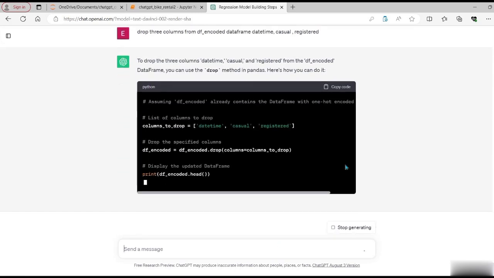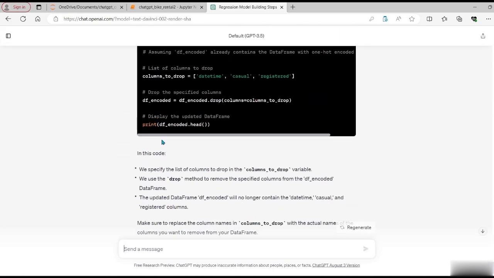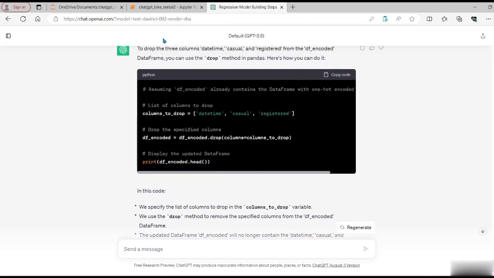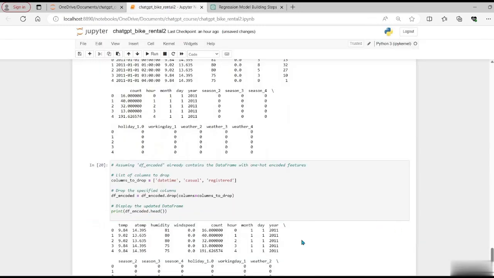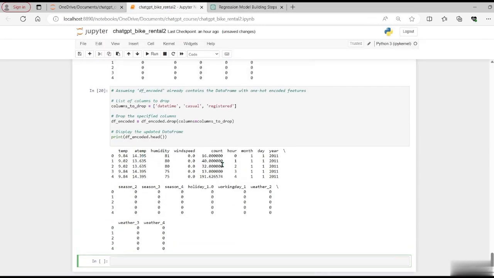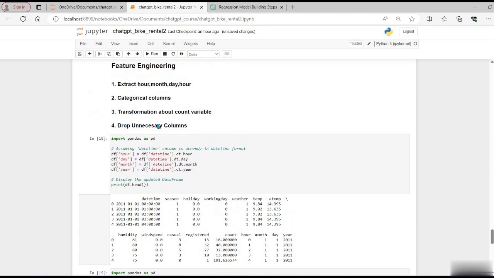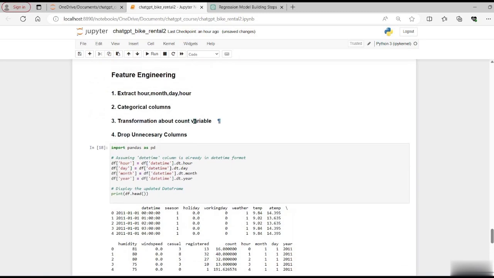Now let's wait for ChatGPT. ChatGPT has given us the code, so let's copy, paste and run it. Now we can see that the datetime column has been removed, casual is removed, and registered is removed. The next one, which we have not done yet, is to transform the count variable.